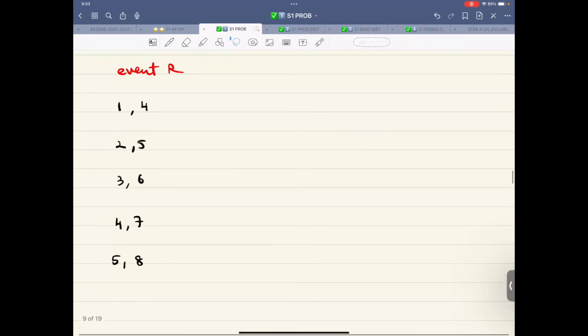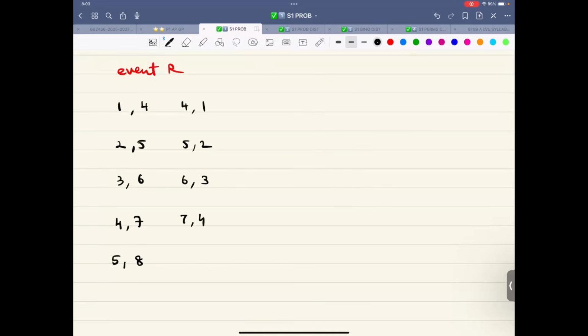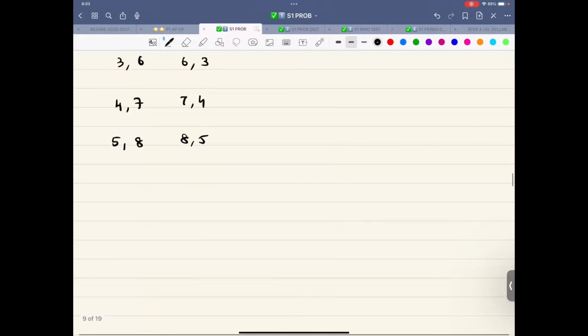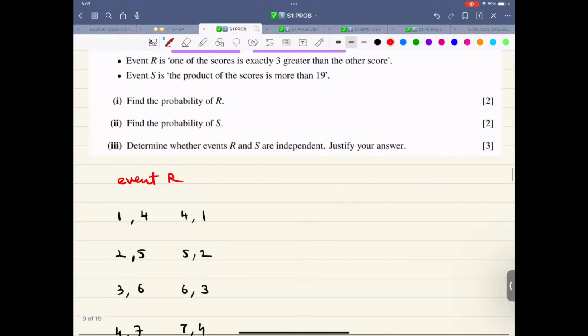And of course, the order can change. So 1, 4 can become 4, 1. This is 5, 2. This is 6, 3. This is 7, 4. This is 8, 5. Because you're throwing it twice. So maybe you're getting 1 first and then 4, or 4 first and then 1. The difference is exactly 3. So event R, there are 10 options. So probability of R, that is 10 over 64. All good, all clear?